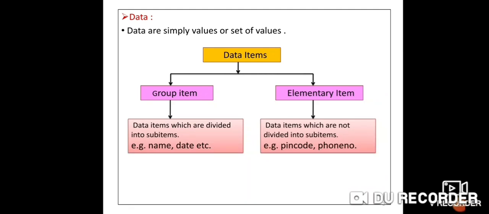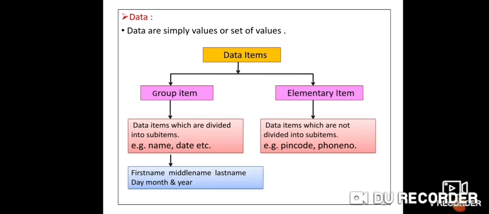That number is not divided into subatoms, so it is called an elementary atom. It is also called a primary key. See here, first name, middle name and last name are subatoms of name, and day, month and year are subatoms of date.